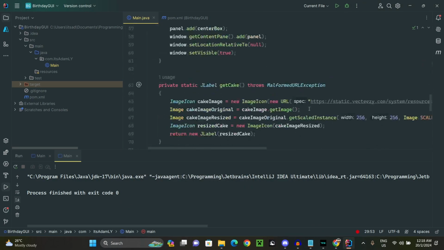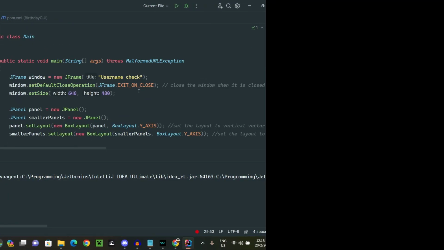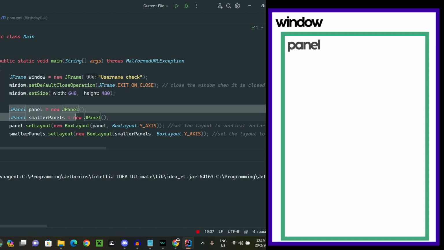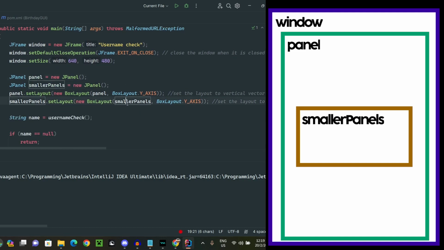Alright, so now let's see what we've got here. Now we have the entire window, right? So we create a window specifically for the outside. The next one being JPanel. So this is like the interior side, the contents of the window, not the window itself. And then the smaller panels being the elements inside the panel. So basically we would have smaller things inside the panel here.